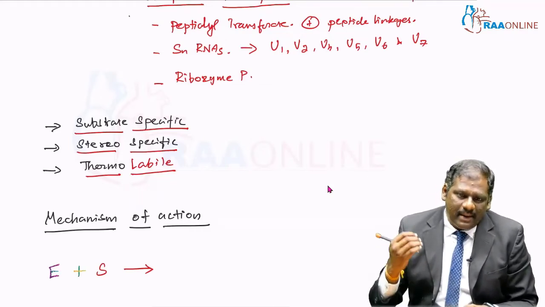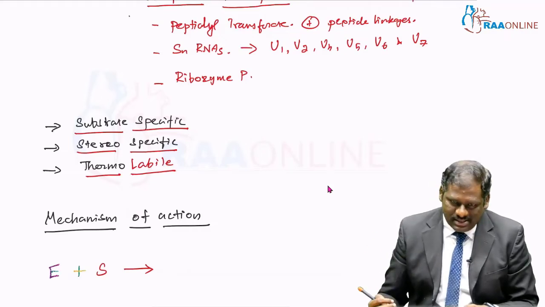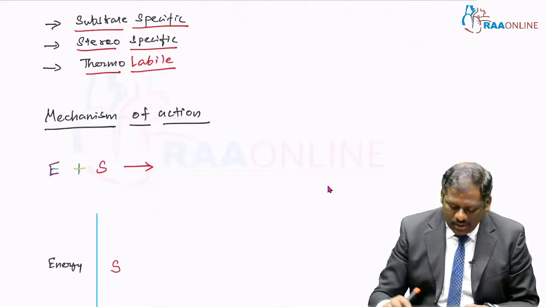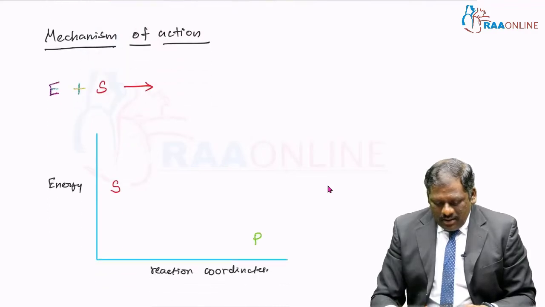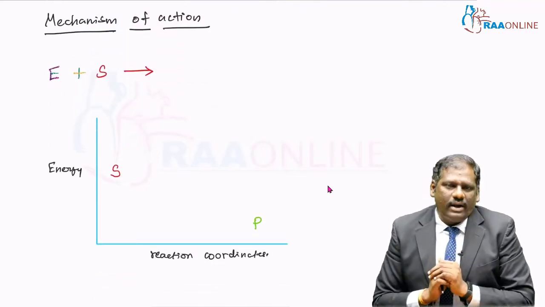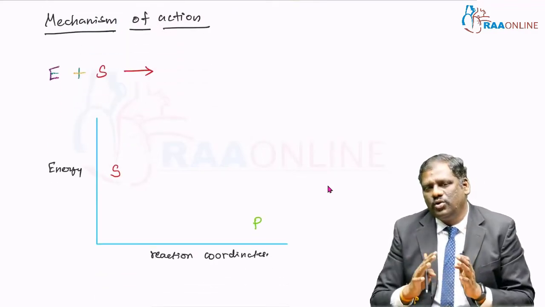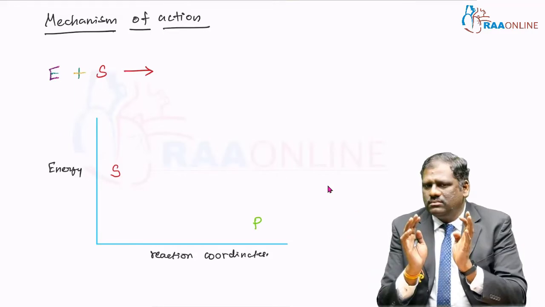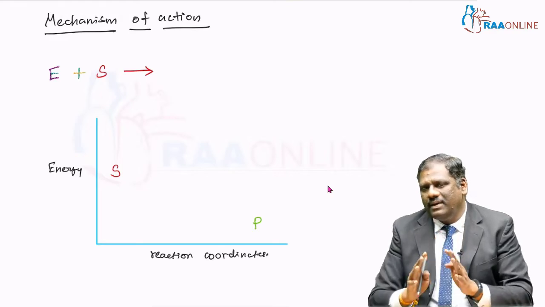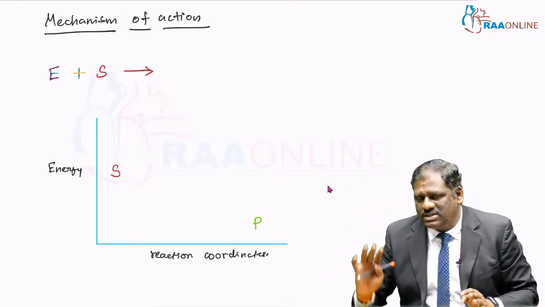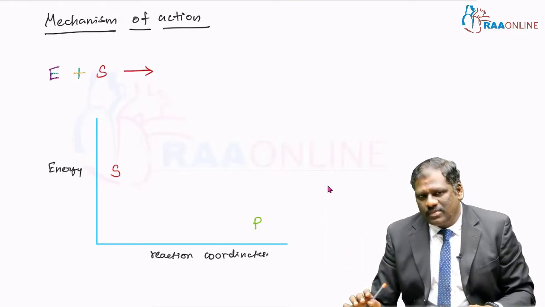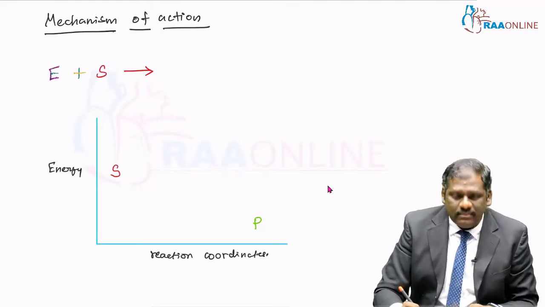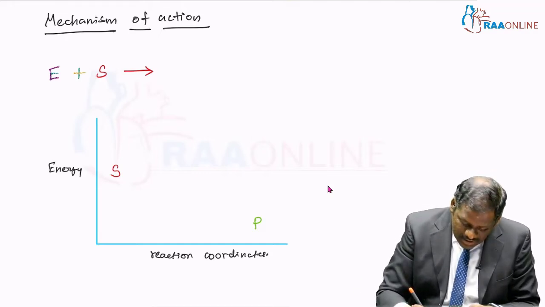Now we will see the mechanism of action of an enzyme. Now imagine, the ultimate point for a substrate to react with an enzyme is to form a product. The product formation will happen even in the absence of enzyme also. So, there is a substrate, please remember.